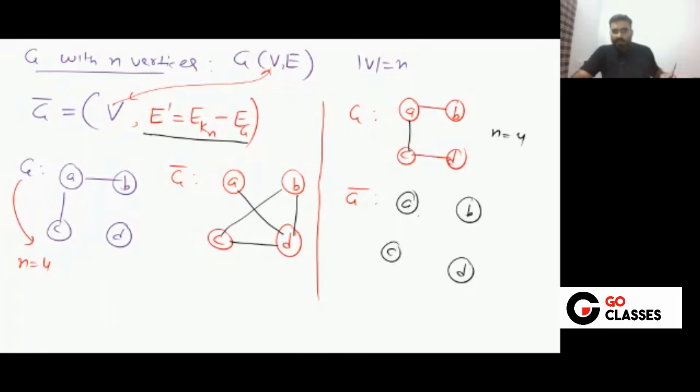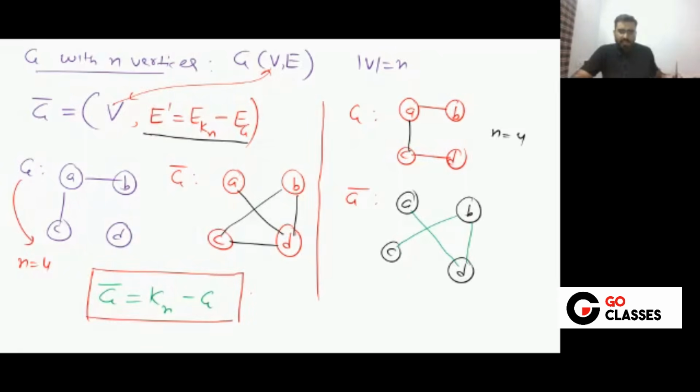You can notice this edge is not in G, this edge is not in G, and this edge is not in G. So this will be your G complement. Quite simple. So basically G complement is Kn minus G, with the vertices the same, in terms of edges.